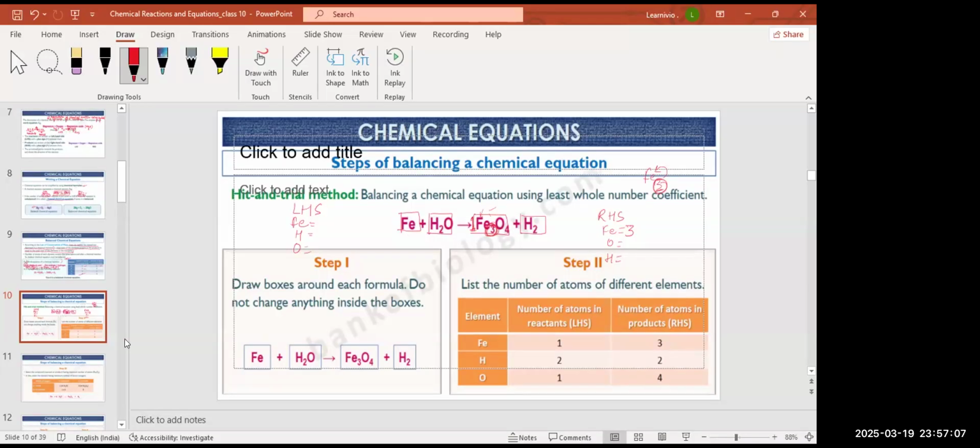4. Yes, good. This is subscript. The subscript will tell you the number of oxygen atoms over here. For example, Fe3O4. If there is a coefficient 2, how many irons are there? 3 into 2, 6. How many oxygens are there? 4 into 2, 8.